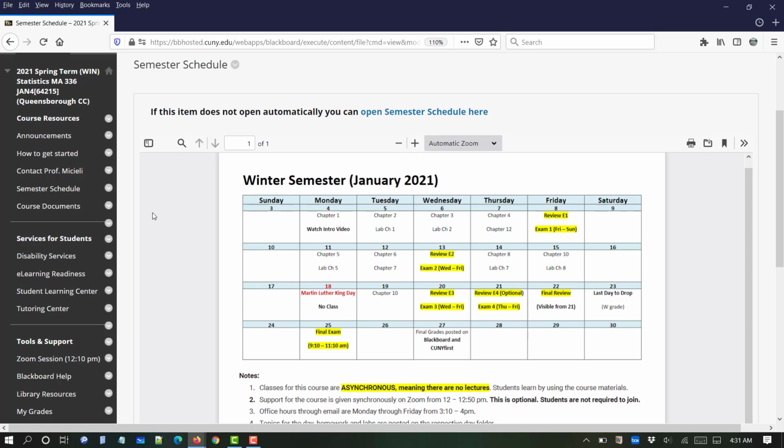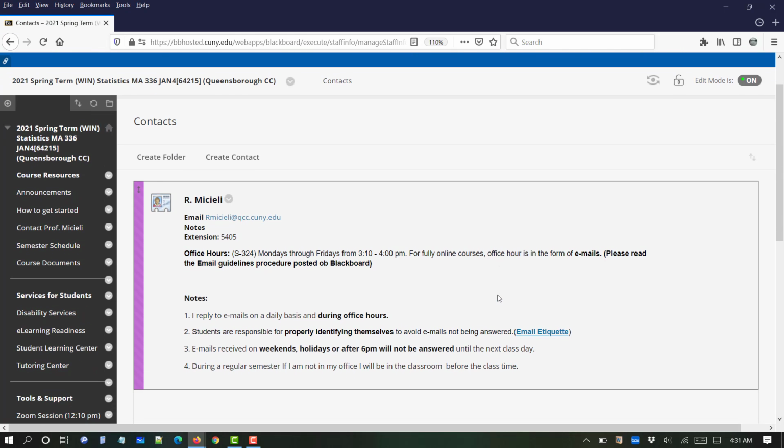Please do not hesitate to call me, meaning email me, since I'm not going to be in the office during the winter. Even though, if I am, my office information is here. So you can contact me, but do not go to the office. My extension is here. My office number is here. But we're going to be doing this through emails.